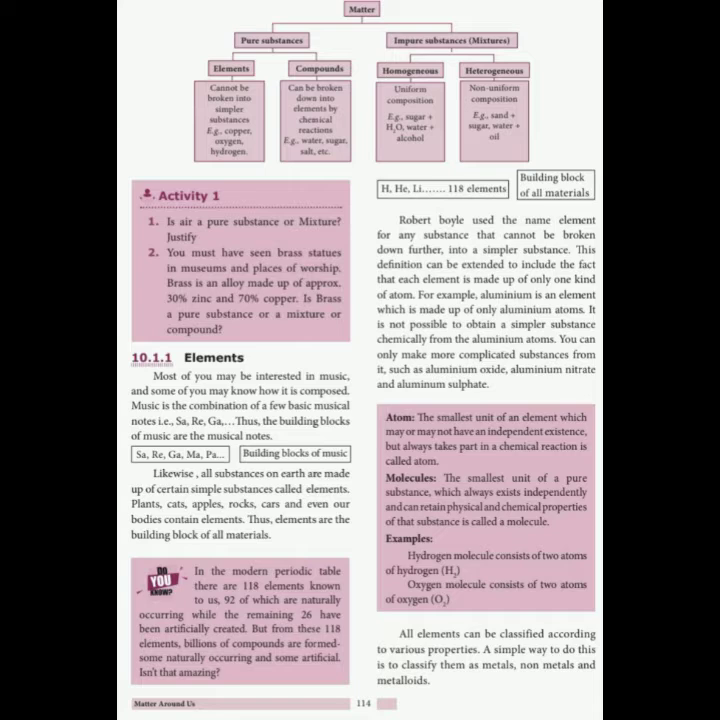Now coming to impure substances. What do you mean by an impure substance, or otherwise a mixture? In mixtures, there are two types: one is homogeneous mixture, the other is heterogeneous mixture. Homo means uniform, that is the same. That is, uniform composition. For example, if you take water and alcohol.